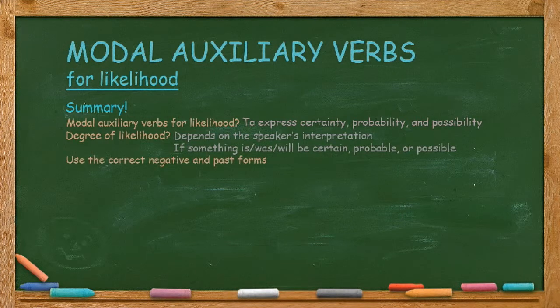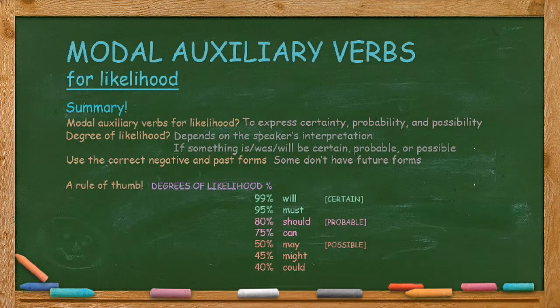Use the correct negative and past forms. Some modal auxiliary verbs don't have future forms. And here's a rule of thumb. Percentages for degrees of likelihood are not scientific, but they can give you a rough idea.